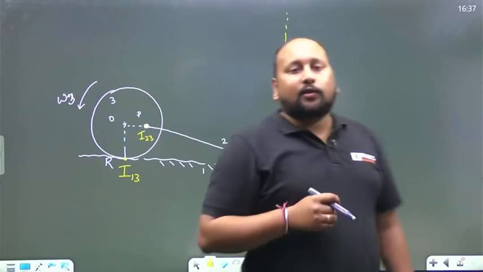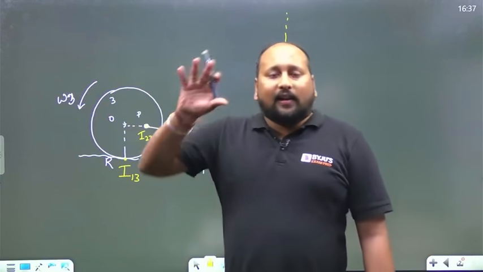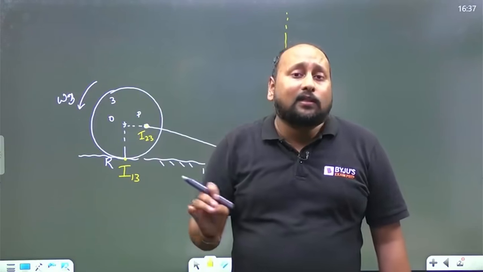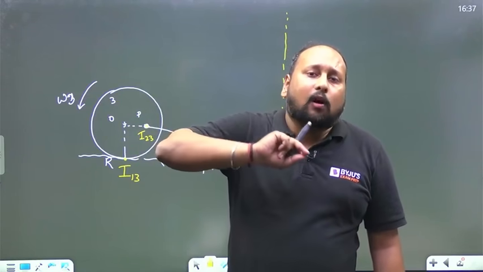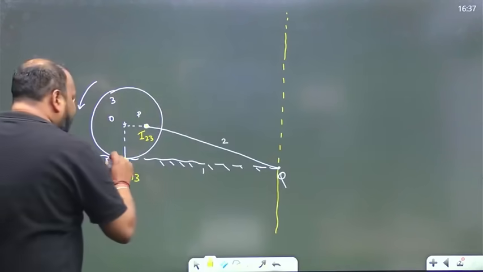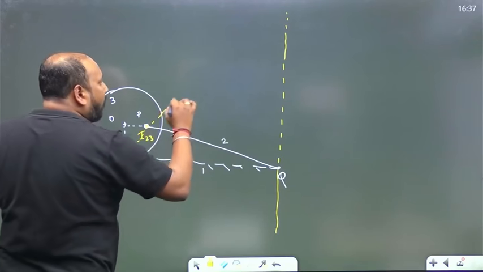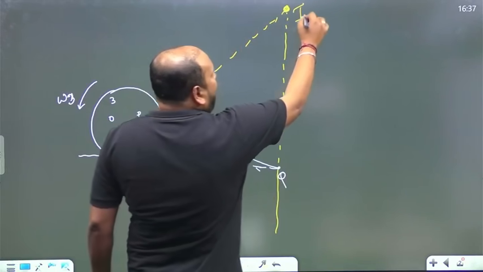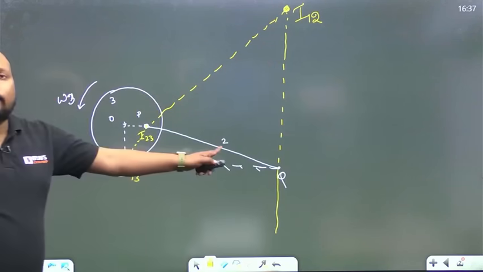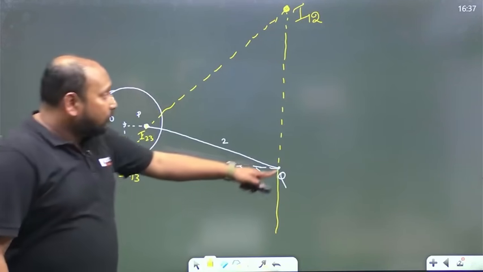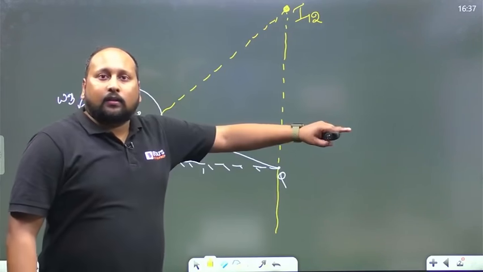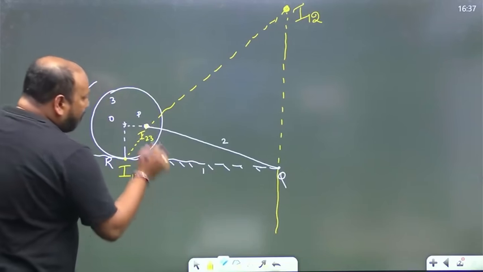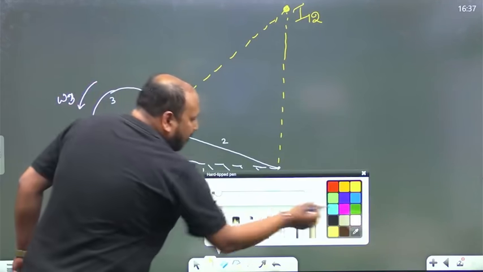Now if I try to remember Kennedy's theorem, because there will be some relative velocity, whenever the links are having some relative velocity among them, then their I centers will always be lying in a straight line, right? So if I join these 2 points, it will be joining over here. So this is nothing but your I 1 2, because this is your link number 2, which is having pure sliding. So definitely its I center will be located perpendicular to this horizontal surface. This is your I 2 3, which I'm denoting as point P, right?